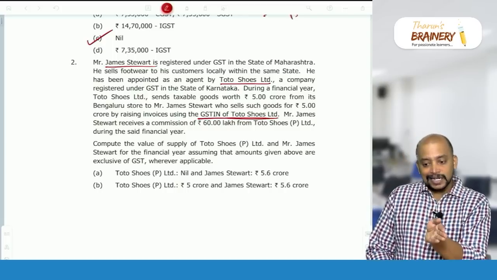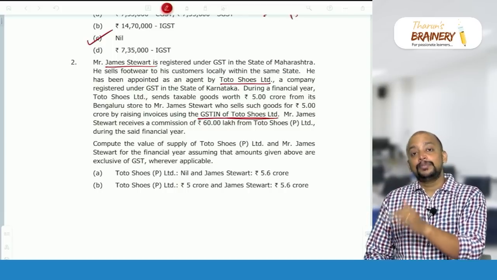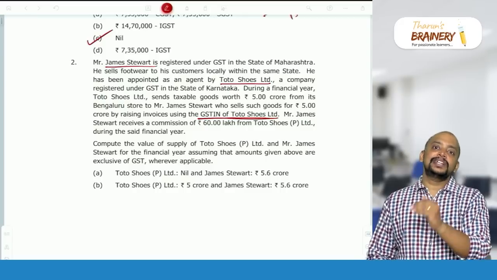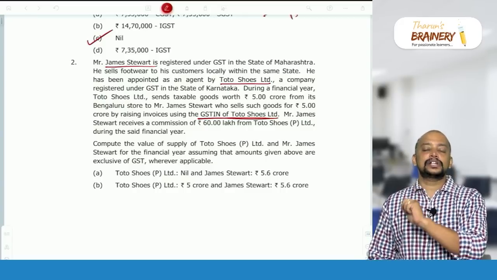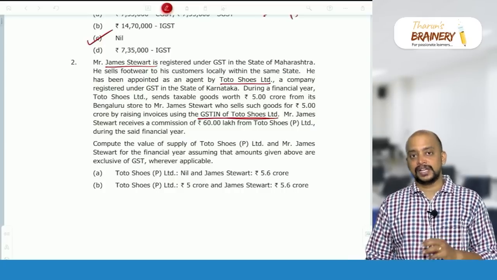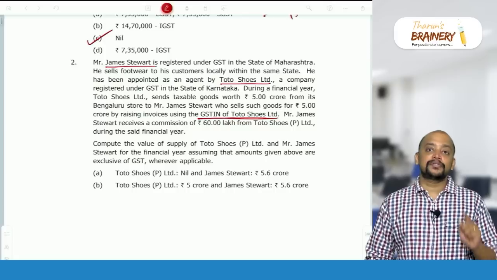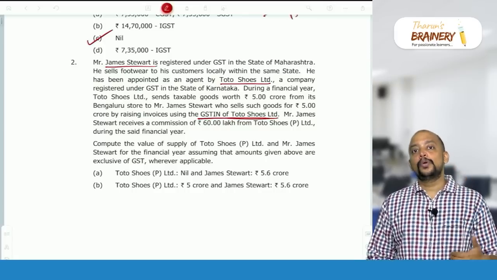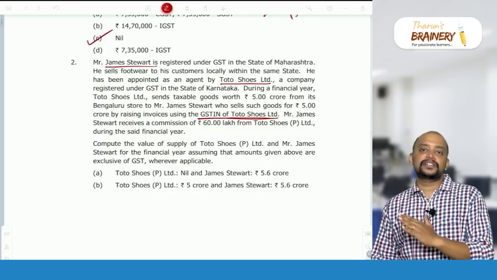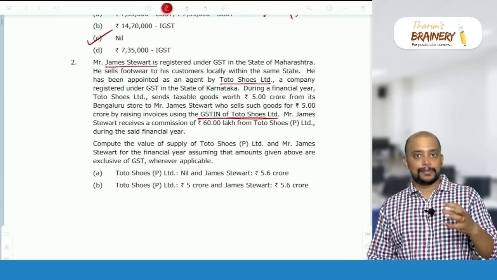That is agent raising invoice to the buyer: that value plus agent's commission, plus, if the agent is a del credere agent, the interest also. That will be the value of supply in the hands of the agent. For the principal to agent, the value needs to be determined in terms of Rule 29. So open market value or 90% of the resale price, at the option of the supplier, that should be taken.